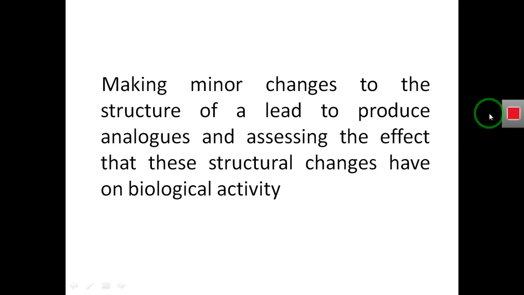So we perform some anti-cancer assays or cytotoxicity assays that will tell us how cytotoxic or how anti-cancer the drug is. To study the structure activity relationship, first we make changes in the parent compound, that is the lead compound, and after making the changes, we perform different biological activity assays or experiments.